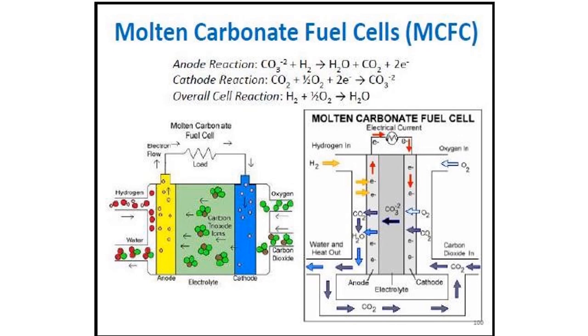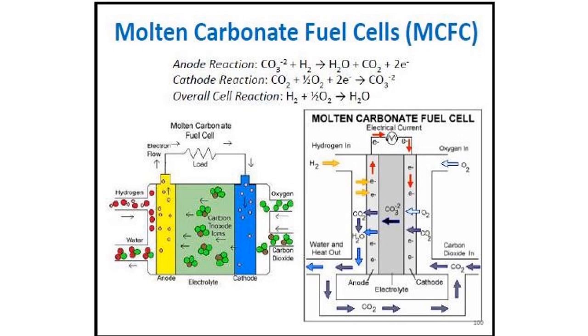Carbon dioxide is getting combined there with the oxygen, and we are getting CO3 2 minus carbonates. And the reactions here are explained. Anode reaction: the carbonate and the hydrogen ions give carbon dioxide and water.